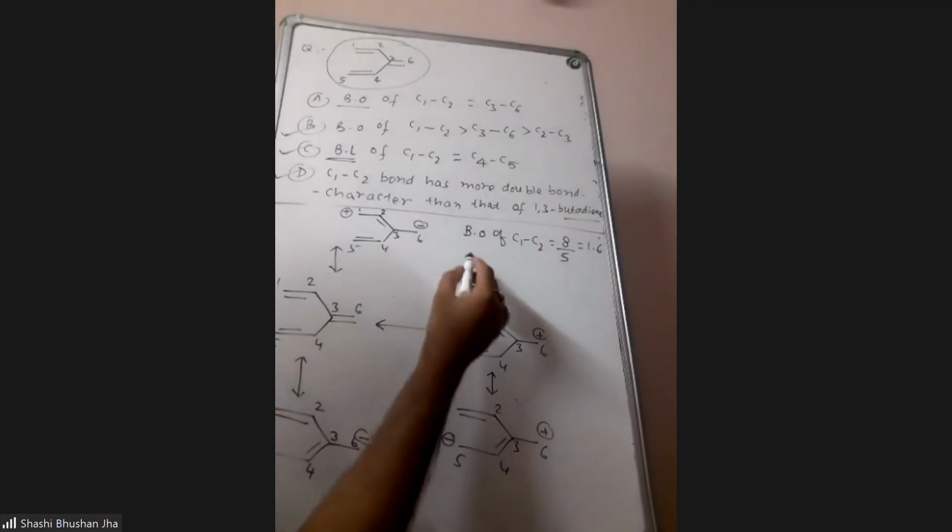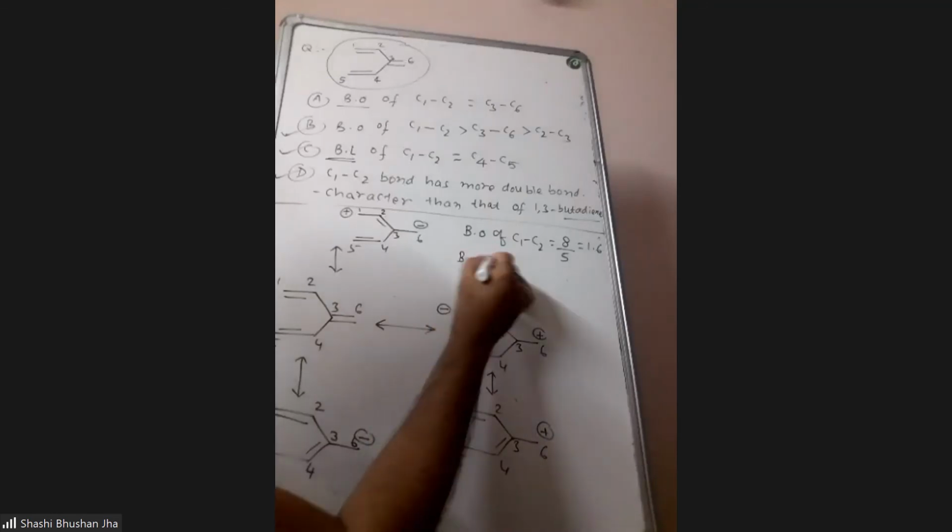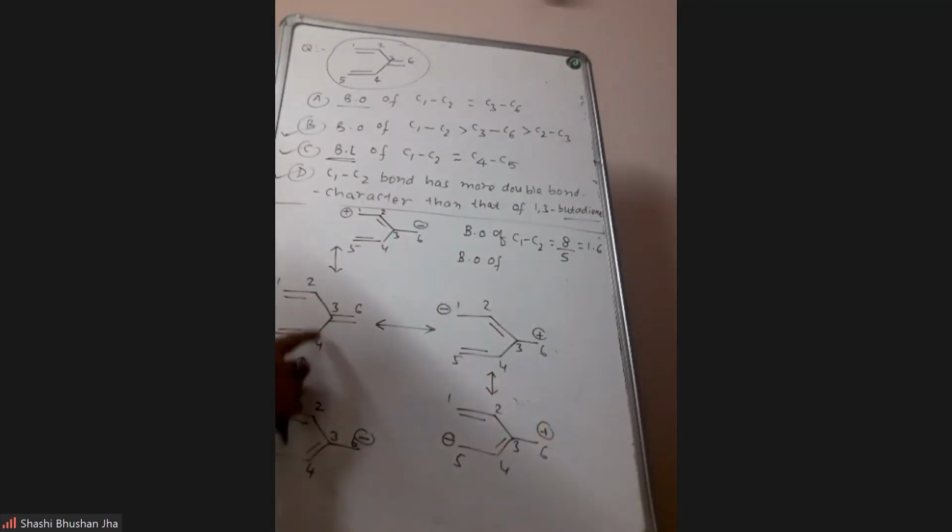Now calculate for the other bonds. But for single bonds, we have decided they are always going to be longer than double bonds. That you have to get from this most contributing structure only. For a single bond, if you calculate bond order in this way, then you will get the wrong answer.